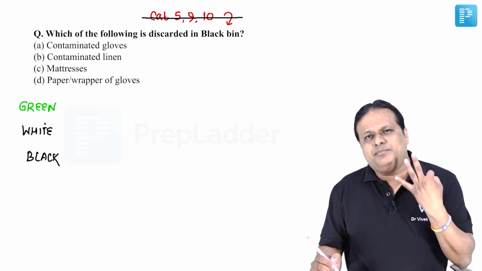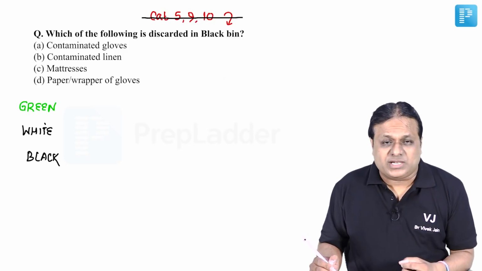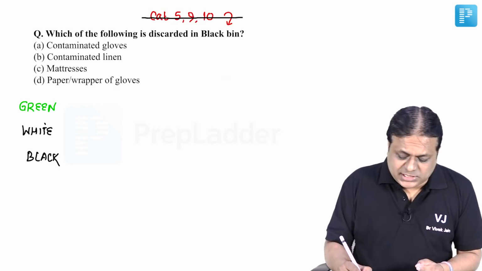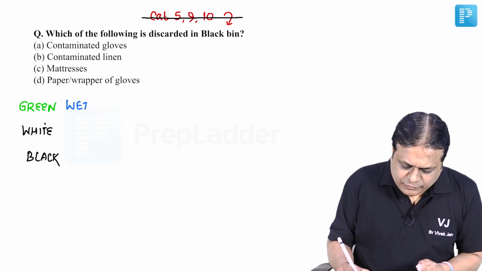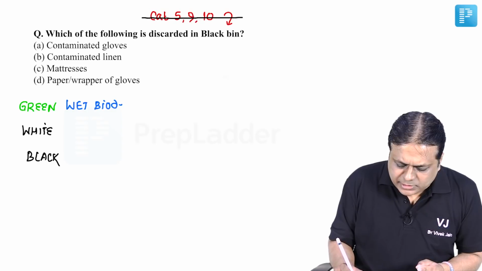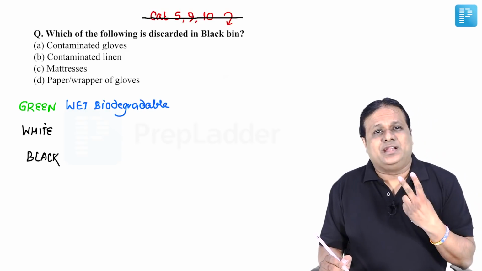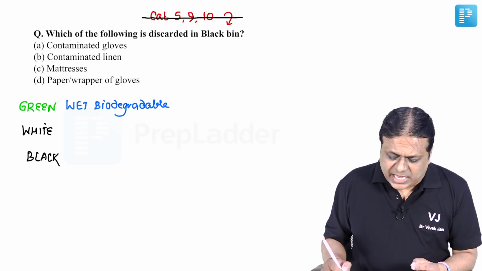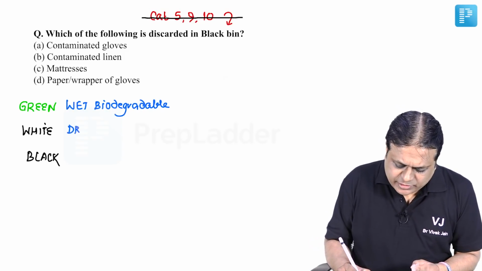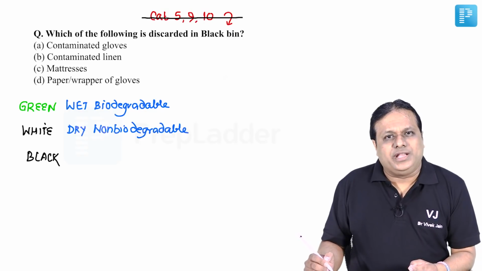Now we have 3 bins outside the biomedical waste for general waste. The green bin, this is for wet waste, which is biodegradable. Second, white bin, this is actually dry waste, which is non-biodegradable.